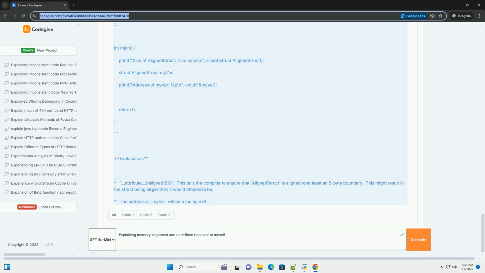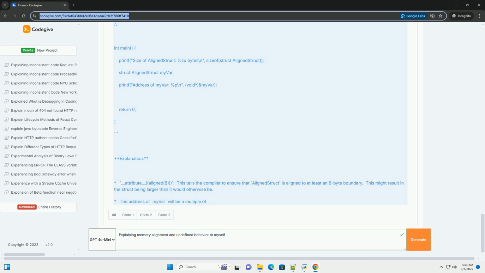Alignment of variables. The compiler ensures that variables declared in functions and at the global scope are placed at properly aligned addresses. Code example 1, structure padding and alignment. Explanation. Sizeof struct MyStruct, on many architectures, x86, x86-64, the size of MyStruct is likely to be 8 bytes. Why not 1 plus 4 plus 2 equals 7? Because of padding.